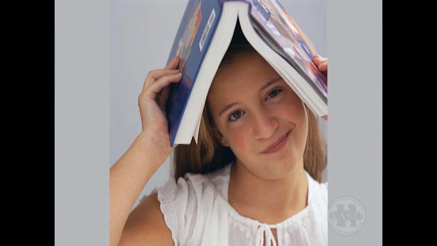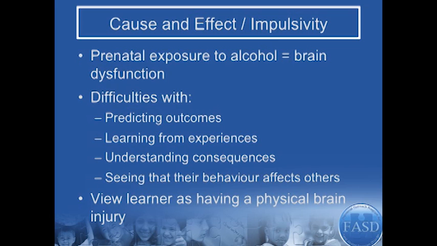Many students with FASD have difficulties understanding cause and effect relationships and controlling impulses. The prenatal exposure to alcohol has caused brain differences that make predicting outcomes difficult. Some students with FASD, then, often have trouble seeing the potential results of their actions, learning from experiences, understanding consequences, and seeing that their behavior affects others.